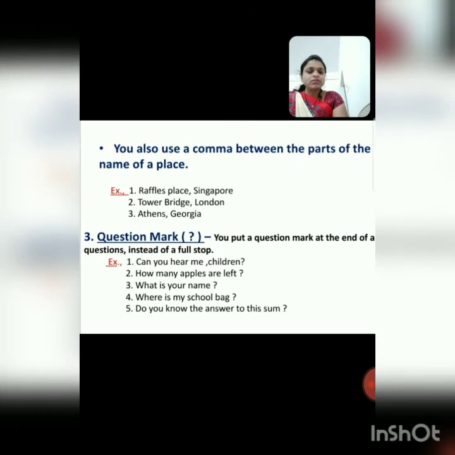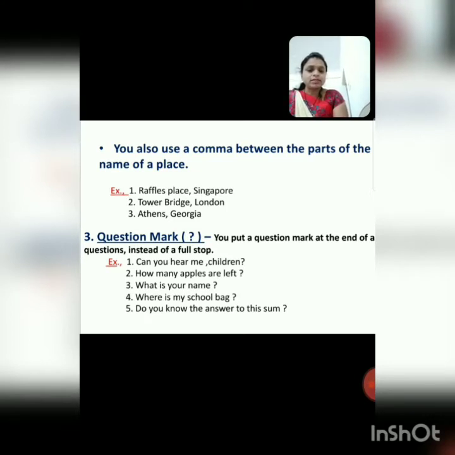Next rule, which rule is next? You also use a comma between the parts of the name of a place. See, Raffles Place and Singapore. These are two different places, so we put a comma in the middle. Tower Bridge, London. These are two separate words, places. Antenna and Goria.